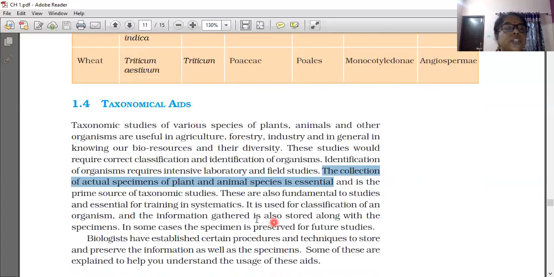These are fundamental to studies and essential for training in systematics. It is used for classification of an organism, and the information gathered is also stored. Now we have the specimen and we are collecting the information about that specimen. The information gathered is stored along with the specimens. In some cases, the specimen is preserved for future studies also. If it is not studied recently, it can be used for further studies as a preserved specimen.